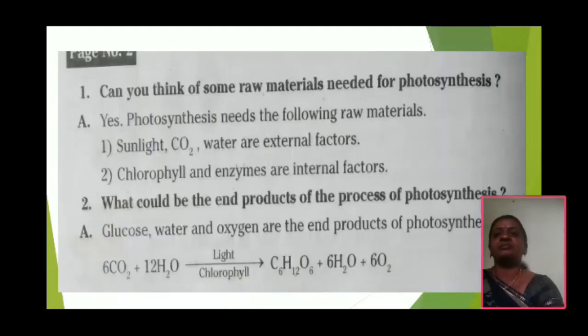And next, can you think of some raw materials needed for photosynthesis? What are raw materials, also called essential factors? Sunlight, carbon dioxide, water, chlorophyll. These are the raw materials. See, this photosynthesis needs the following raw materials: sunlight, carbon dioxide, water are external factors.